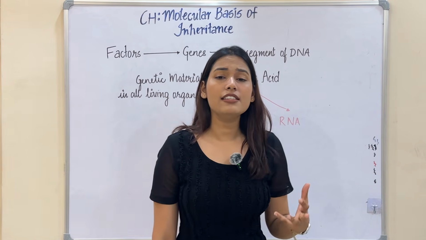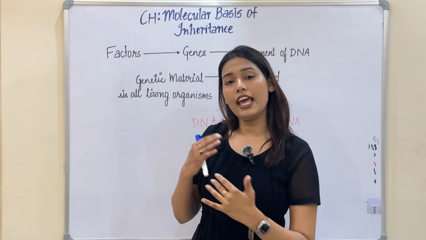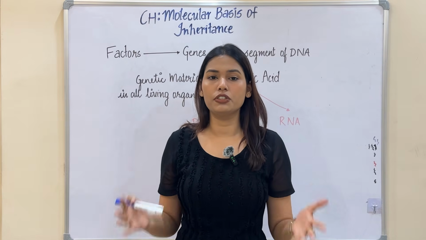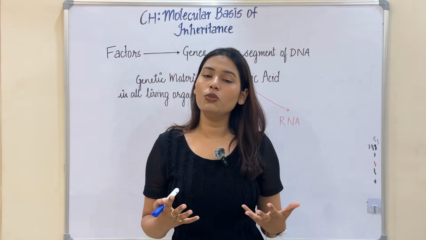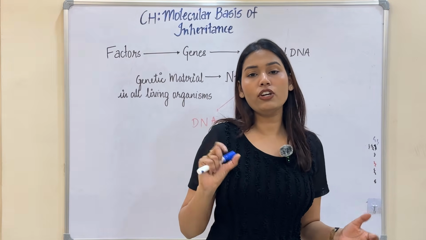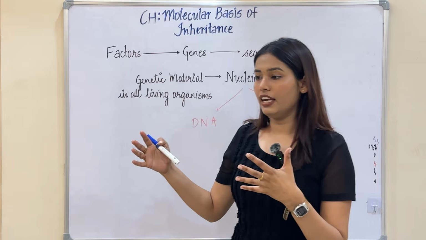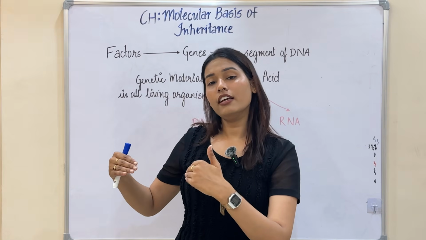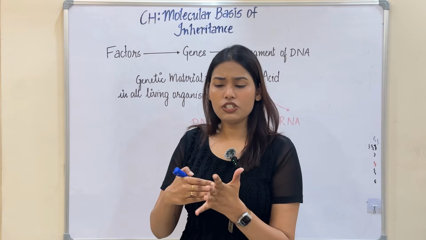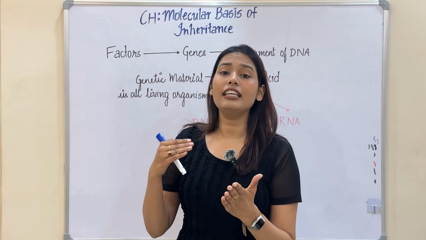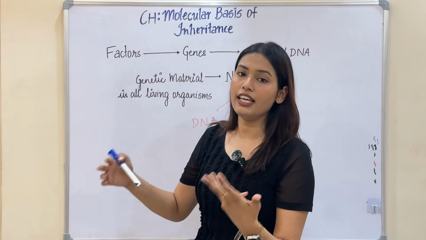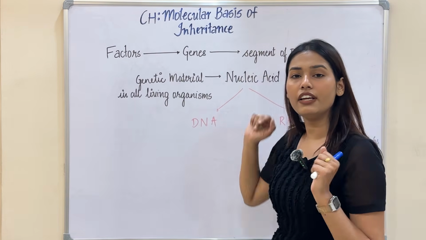As we know, Mendel said that there are factors which are inherited from one generation to another and they control your phenotypic characters, phenotypic traits. Later on we came to know that these factors are genes only, and genes are a segment of DNA. So the specific segments of DNA express themselves and then control a specific phenotypic trait. That was a gene. So in this chapter we are going to study the chemical, the molecular basis of this genetic material, the DNA or the RNA. That's why the chapter name is molecular basis of inheritance.